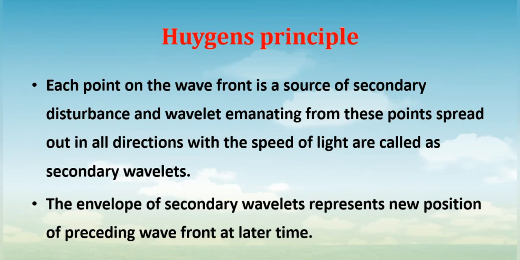If you draw a tangent, the envelope of all the secondary wavelets will represent the new position of the preceding wavefront in the elapsed time t. So this is how Huygens explained the propagation of waves in nature.